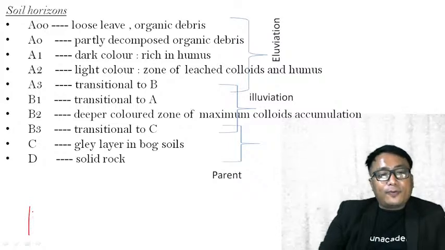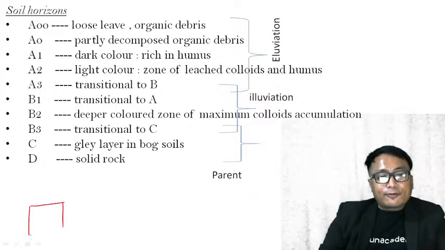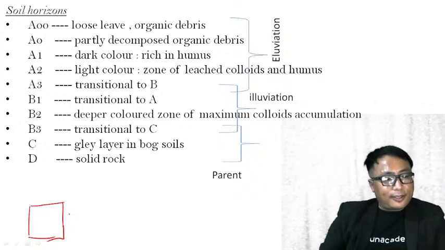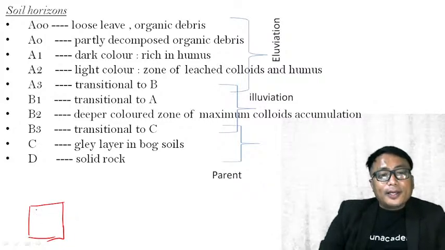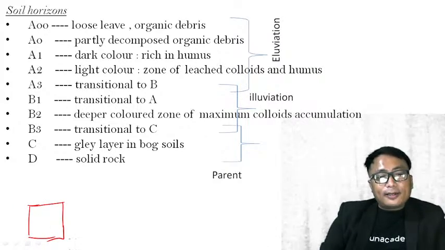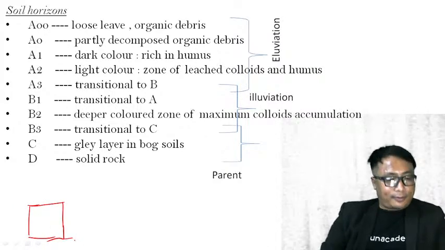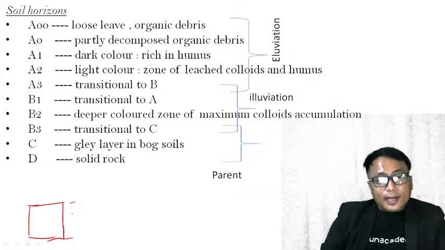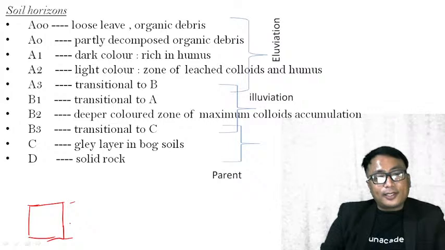Now, we know that the soil is formed from the parent rock, by weathering and erosion. The column of soil will go until you find the parent rock. So from the surface you dig a column till the parent rock, and this particular column of soil is known as a soil profile, which we have already seen.